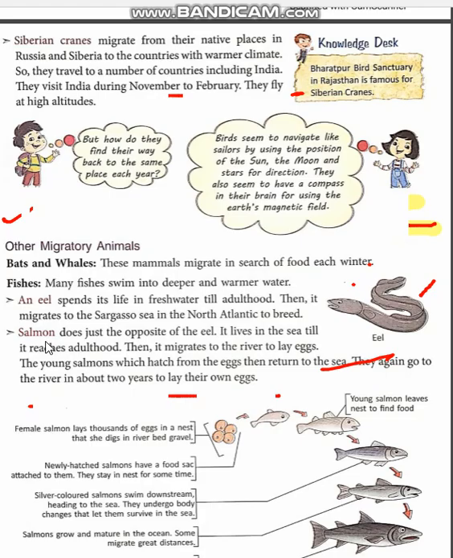Eel and salmon, they spend an opposite life. Means eel spends life till adulthood in fresh water. When it becomes an adult, it goes back into the deep sea. Opposite of this is what salmon does. It spends its time in the sea till it becomes an adult, and when it becomes an adult, it goes to the river water, fresh water. There it lays eggs. Now the condition is suitable for this. It lays eggs, it reproduces.